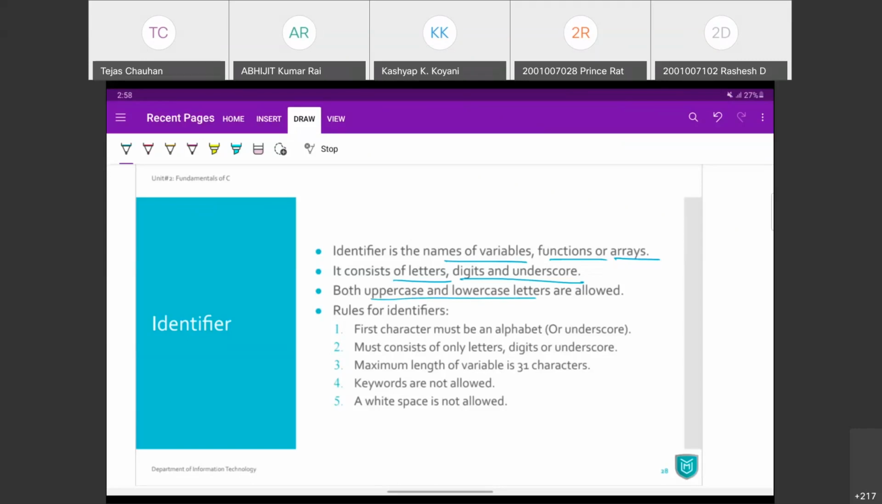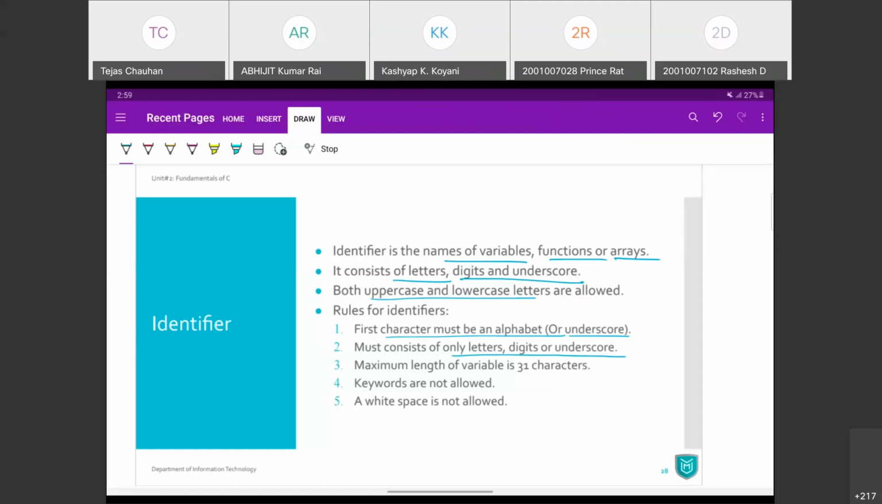Now there are a few more constraints on identifiers. The first character must be alphabet, or in some cases we can have underscore, but your identifier cannot start with digit. That you should remember. आप अपने वेरिएबल का नाम जब भी लिखते हो, लेटर से स्टार्ट हो सकता है, अंडरस्कोर से भी हो सकता है, लेकिन नंबर से वो स्टार्ट नहीं हो पाएगा. Now any identifier must contain only letter, digit or underscore. No special character is allowed. No space in between, remember.